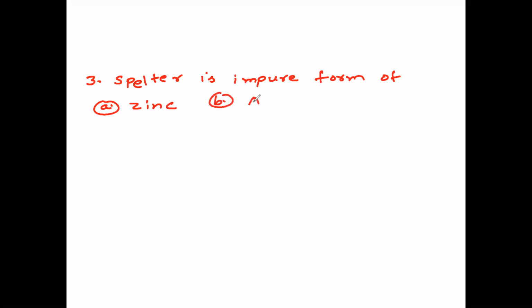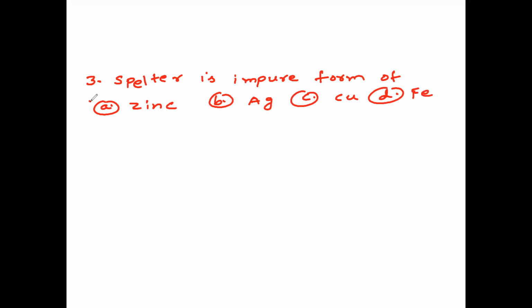Question number 3. Spelter is impure form of, option A, it is zinc. Option B, it is silver. Option C, it is copper. And option D, it is iron.